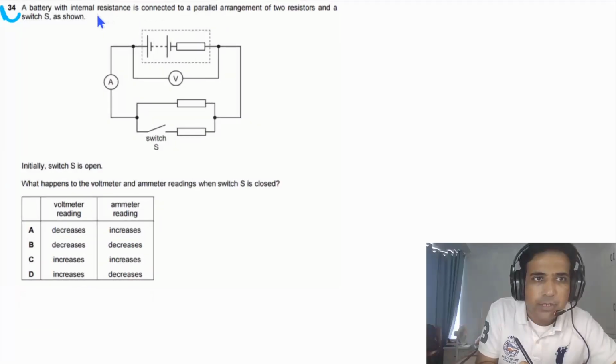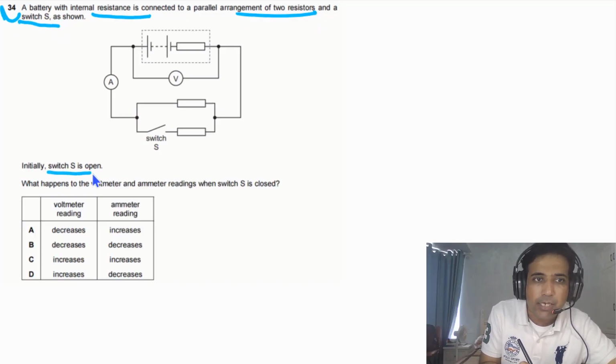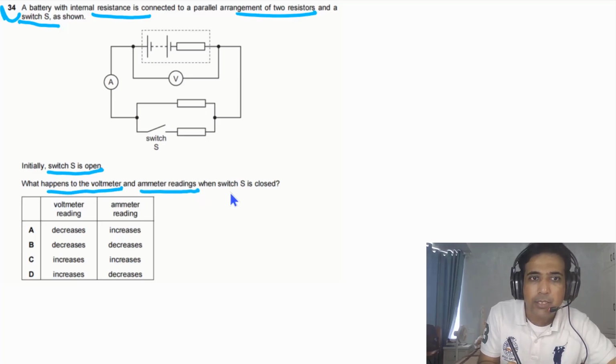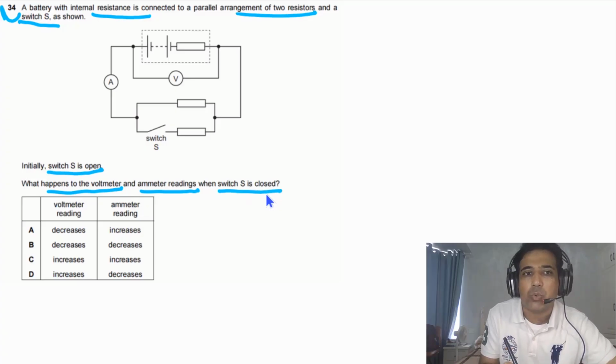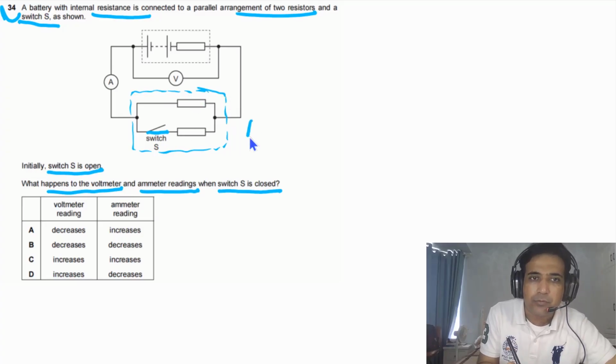Question 34 says a battery with internal resistance is connected to a parallel arrangement of two resistors and a switch S, as shown in the figure. Initially, switch S is open. What happens to the voltmeter and ammeter readings when switch S is closed? First, we need to understand what happens to the resistance of this part when we close this switch. The total resistance of this part, R parallel, will go down.